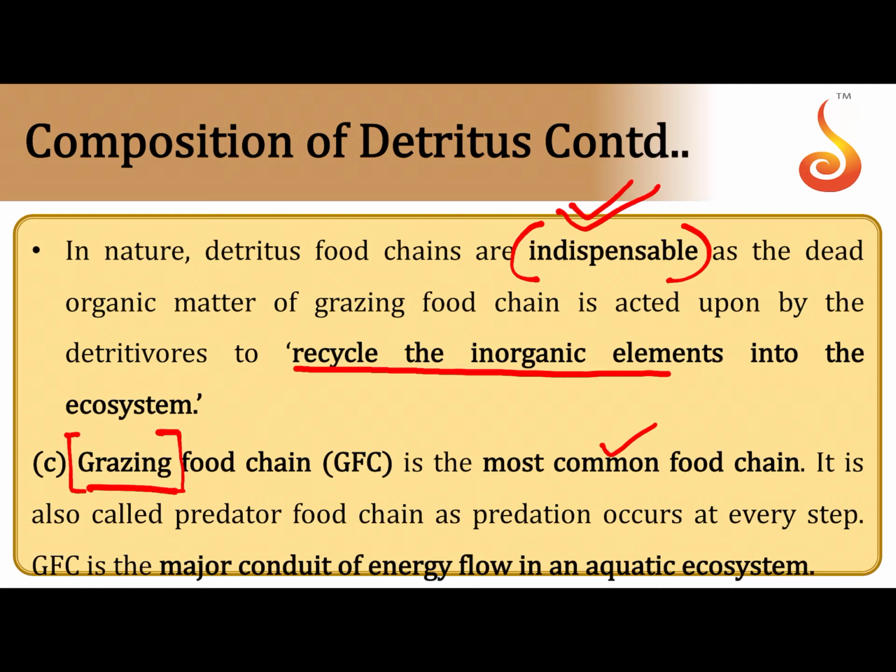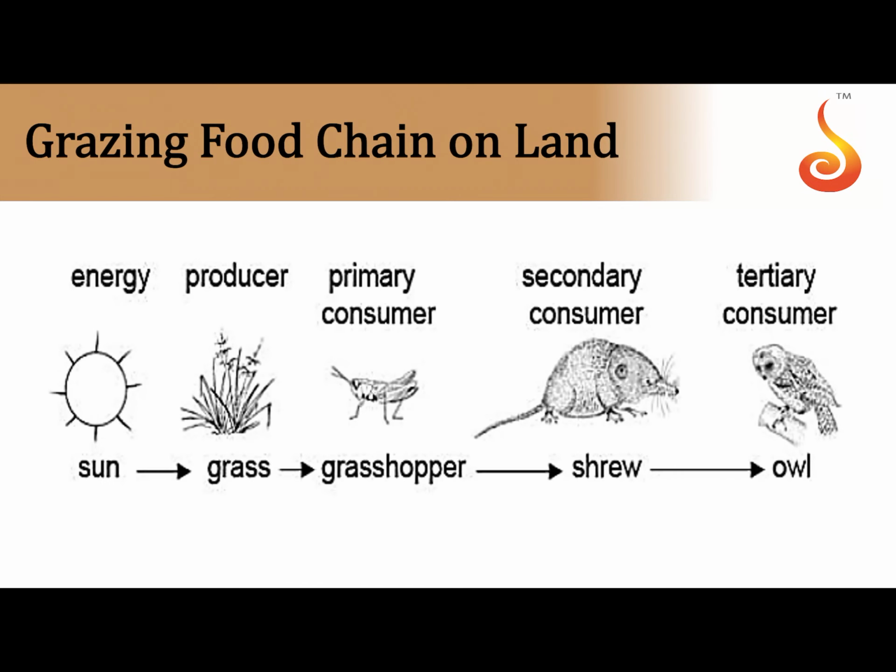So it is something that starts off with a primary producer which has chloroplast. It may be grass on land, or it may be phytoplankton in the case of aquatic systems. In aquatic systems, the grazing food chain is the major channel for energy flow. So whenever you think of the grazing food chain, think of a cow grazing on grass. It involves a green plant like grass on land, as well as phytoplankton in water.